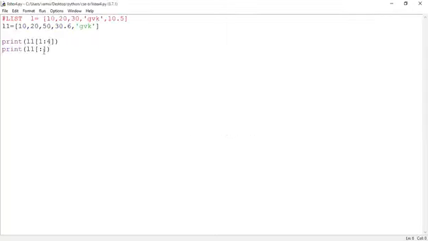Are you able to see the code window here? Now when I'm mentioning the end index, suppose I'm mentioning it as 4, can anyone guess the output of this program? 10, 20, 50, 30.6. So it displays up to 30.6, isn't it? Yes, sir.